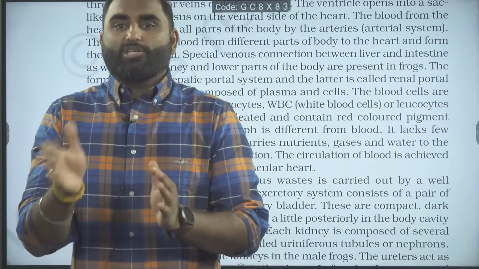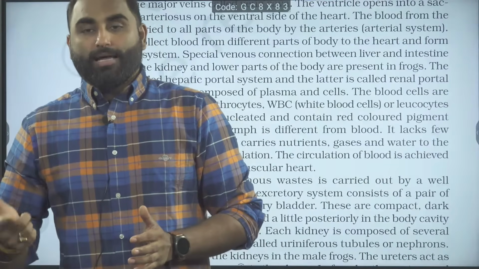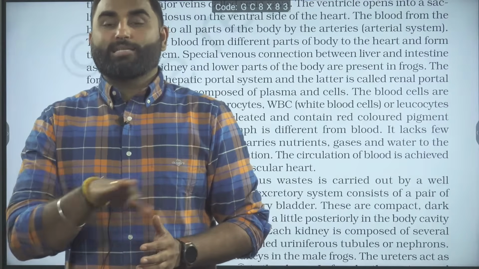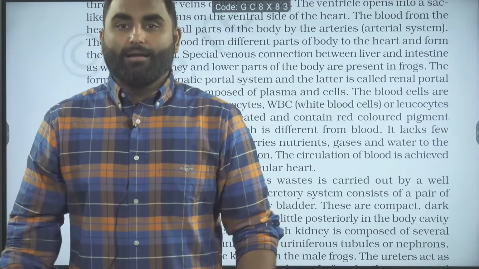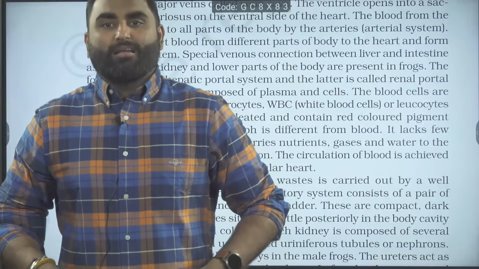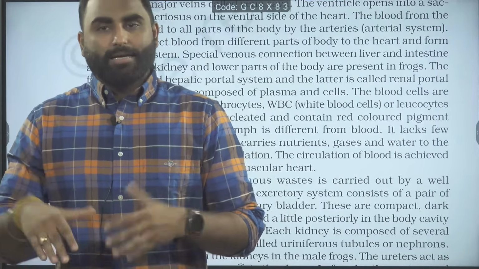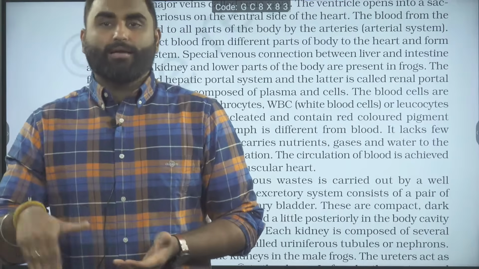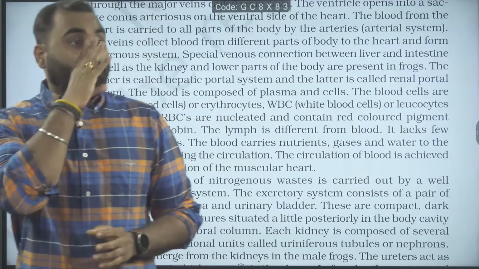So we are creating a shortcut and avoiding the long cut, and since we are avoiding the long cut, you are putting less load on the heart. Similarly, in the same angle, whatever waste is generated in the lower body, we directly collect it and pass it to the kidneys. Kidneys remove whatever waste can be removed, and again it goes into the body circulation. That is the use of the portal circulation.